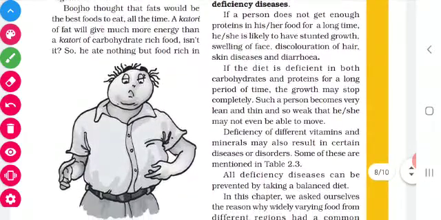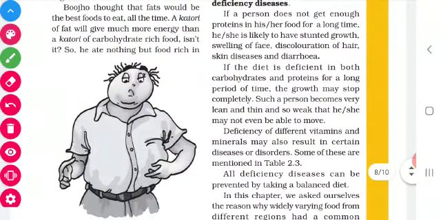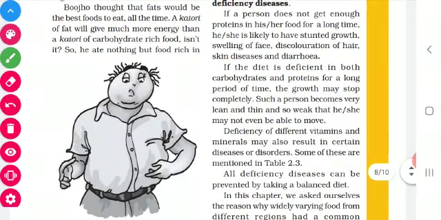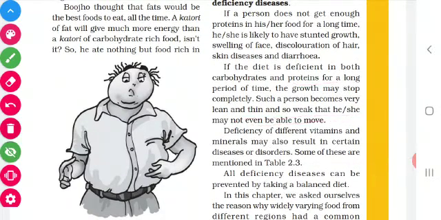If the person is deficient in both carbohydrate and protein, that person will be very lean and thin and very weak, and he or she will not be able to move and do work also. Then if vitamins and minerals are deficient, they also will suffer from many diseases.